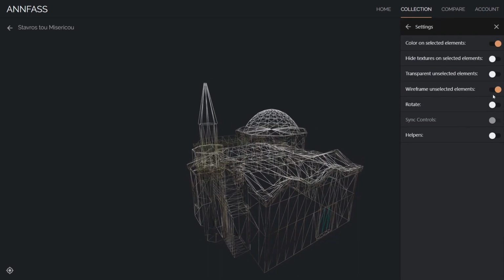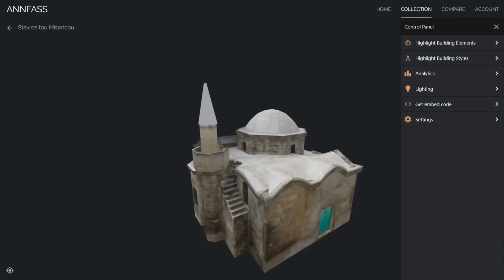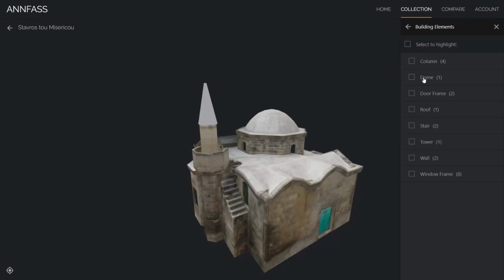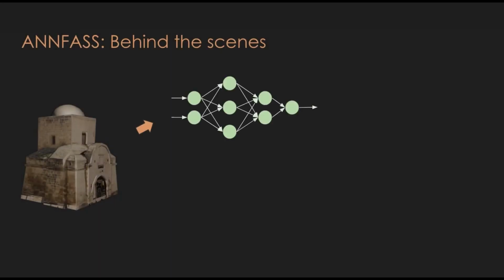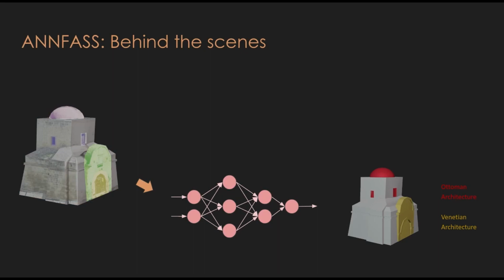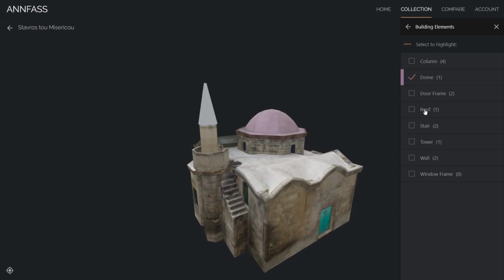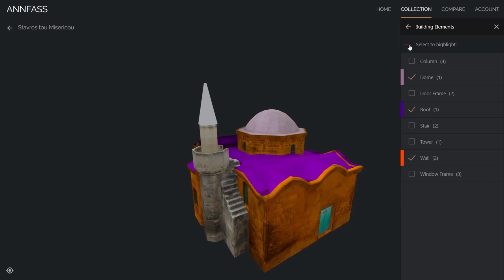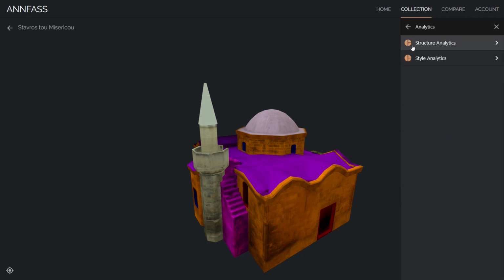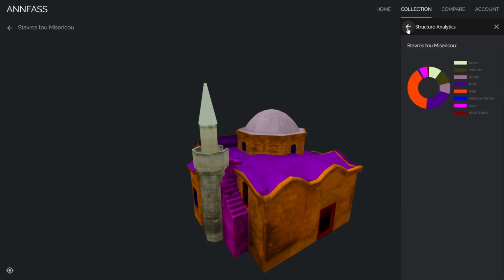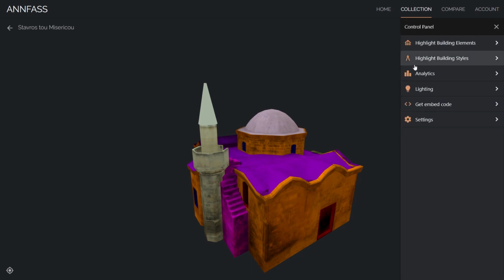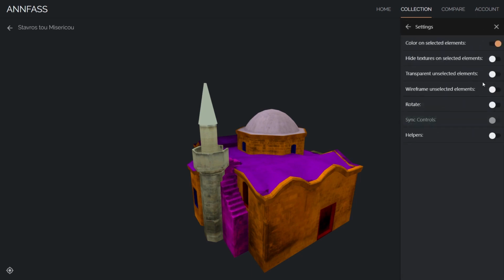Two artificial neural networks have been separately trained on a big collection of 3D buildings that is available by BuildingNet. The first network is able to segment a building into its individual structural components, like doors and windows, and the second network detects the style of each segmented component, like Byzantine and Gothic. Both networks have been later fine-tuned on a collection of 30 Cypriot monuments that have been captured by UNFAS architects, and is publicly available in the platform. The final networks are integrated in the platform, and allow the user to visualize such automatic annotations.